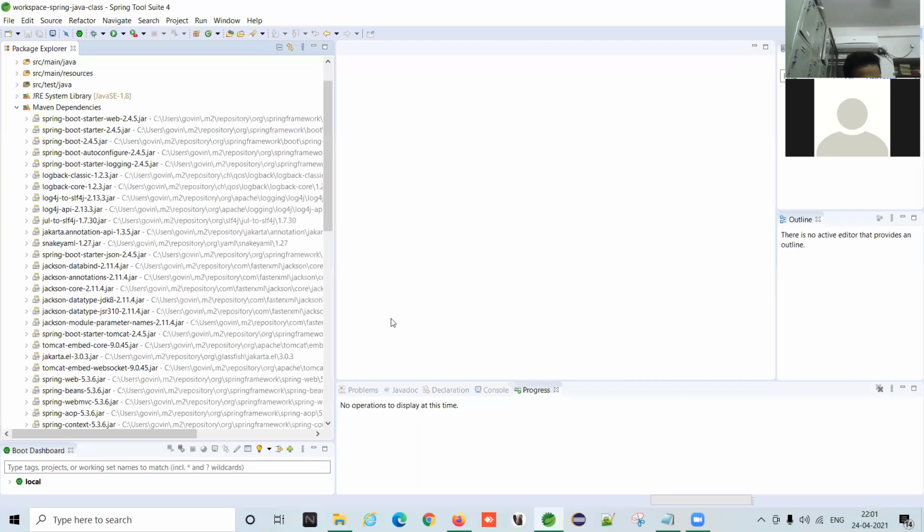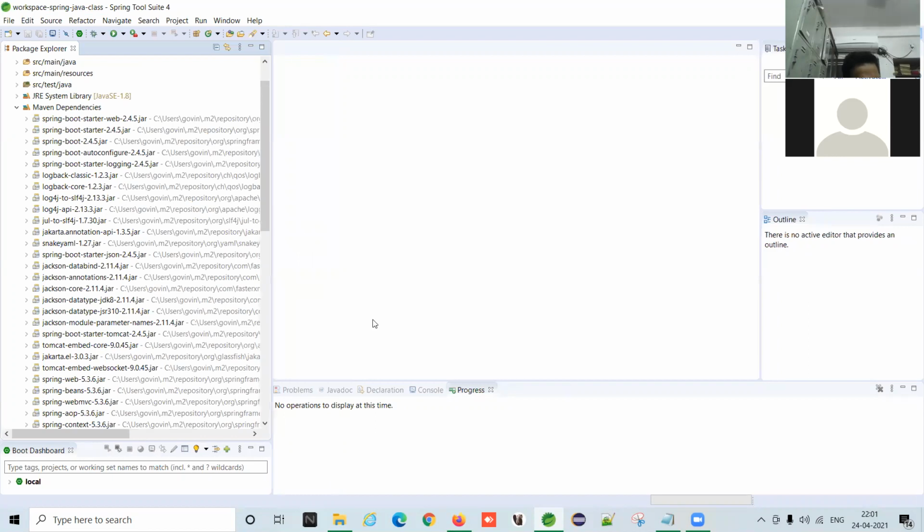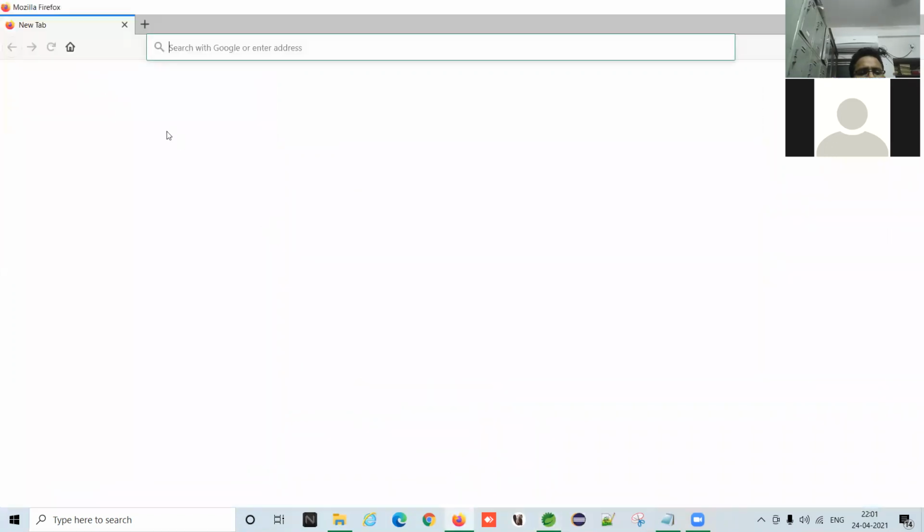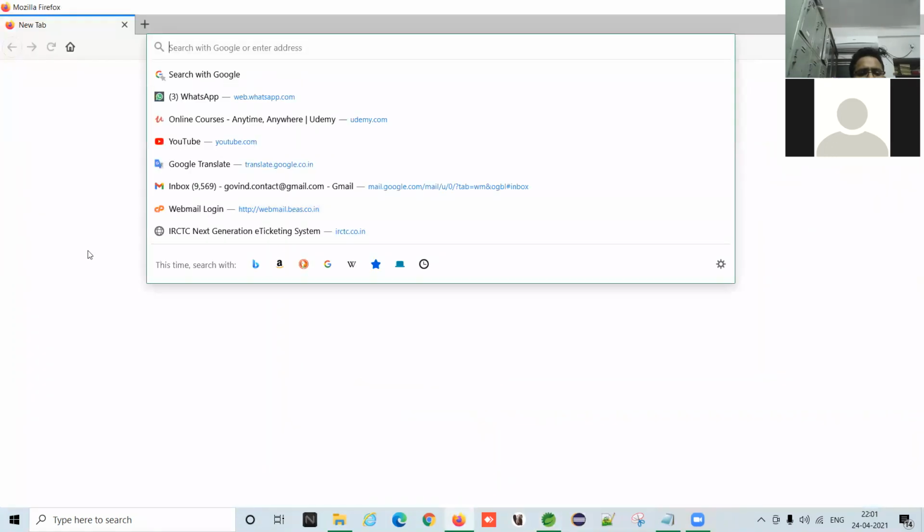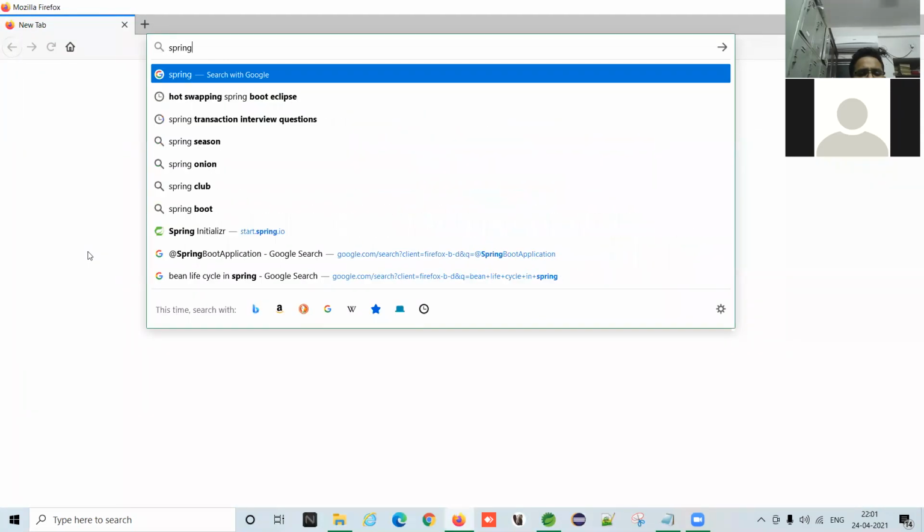Who is using STS? Follow the steps which I have shown till now, rule number 1. And who is using Eclipse? There is another process. The process is Spring Initializer.